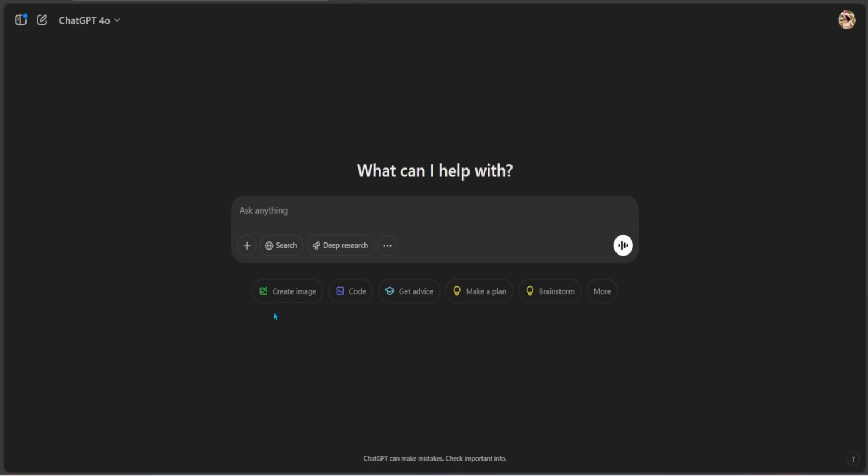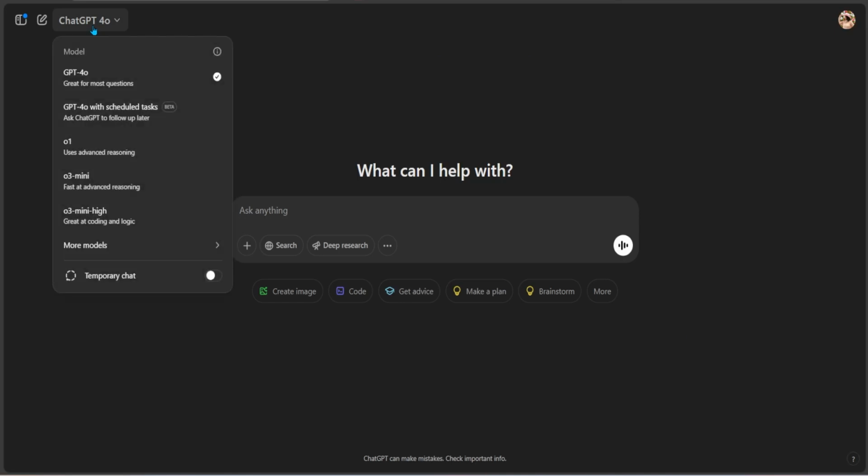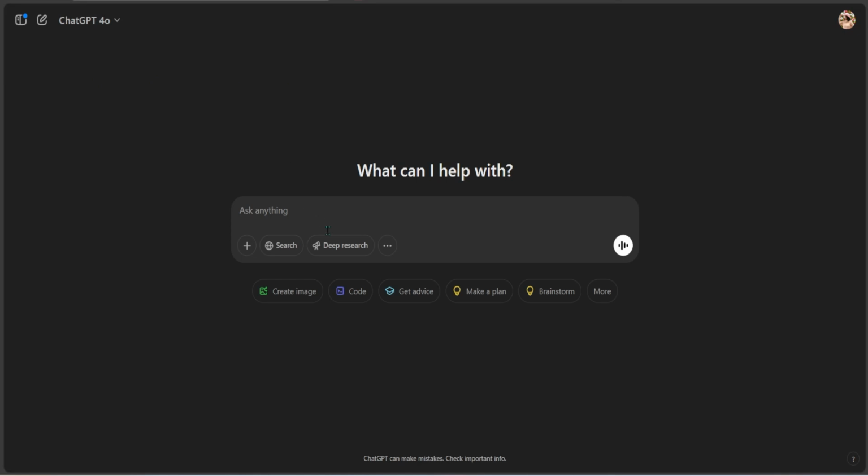So here I am on my GPT-4. I do have an option to choose any model I want. I can pick GPT-4o, O1, O3 mini, O3 mini high, and I do have options for other models as well, but I'm going to stick with GPT-4o. And here you have an option to click on Deep Research.